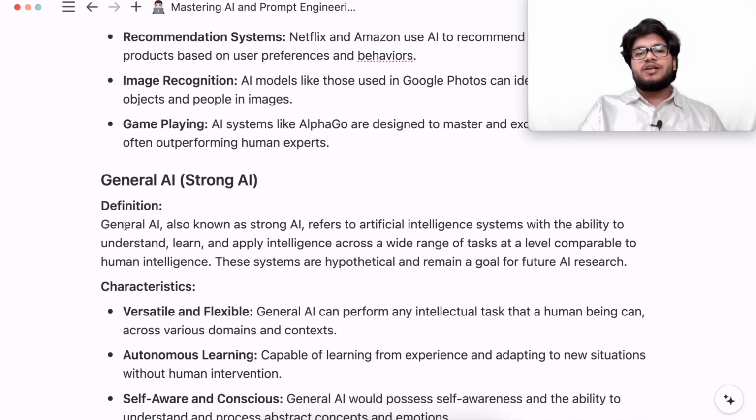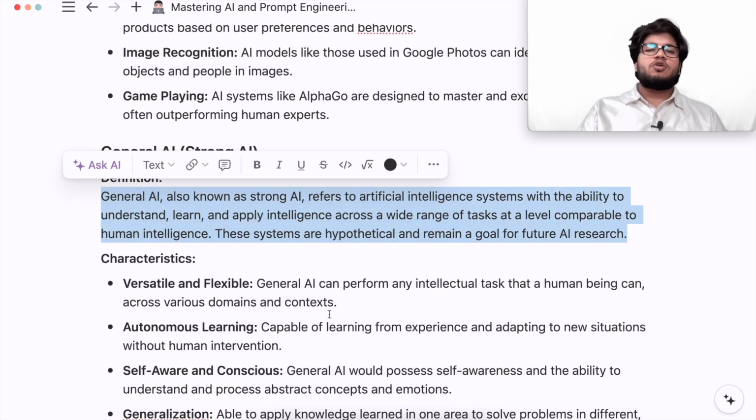Now comes the general AI, strong AI. General AI, also known as strong AI, refers to the artificial intelligence systems with the ability to understand, learn, and apply intelligence across a wide range of tasks at a level comparable to human intelligence.